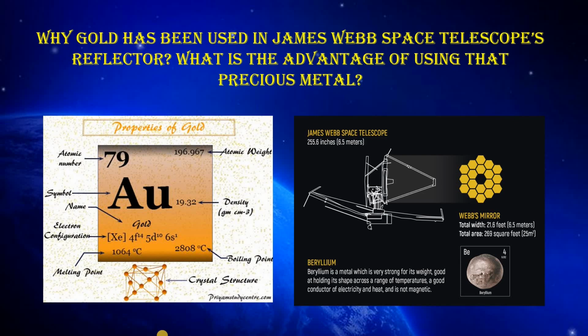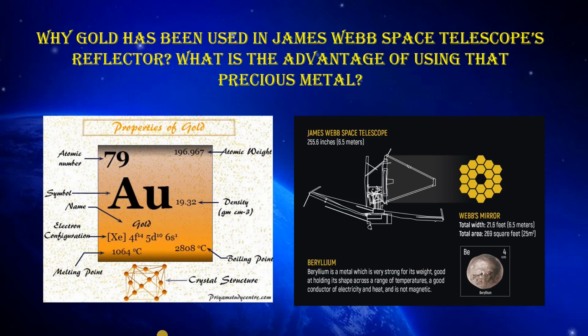A light beam becomes infrared when its wavelengths become stretched as it travels for billions of years. Gold is a very good reflector of infrared rays: silver reflects 95% of infrared light, aluminium reflects only 85%, but gold reflects 99% of the infrared light it encounters.